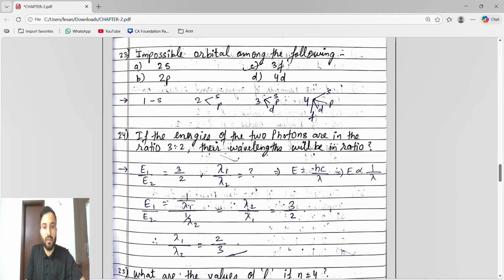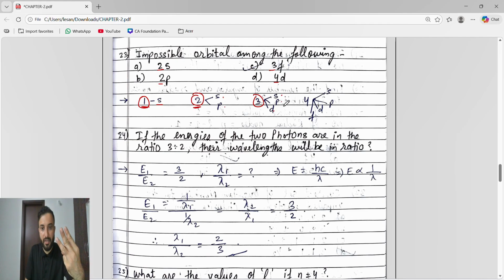Impossible orbital among the following. Impossible orbital means, understand the thing, they had given 2S, 2P, 3F, 4D. Guys, we know, I already explained this in the synopsis: if n is 1, there is only one subshell, S. If n is 2, there are 2 subshells, S and P. 3 means 3 subshells, SPD. 4 means 4 subshells, SPDF. So if it is 2, 2 subshells, so 2S is possible.